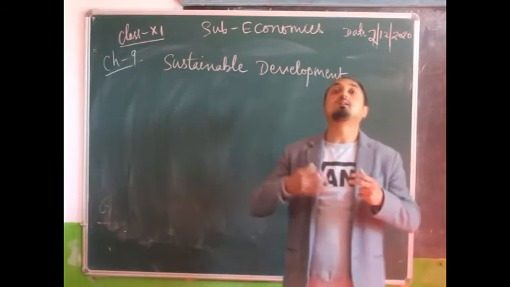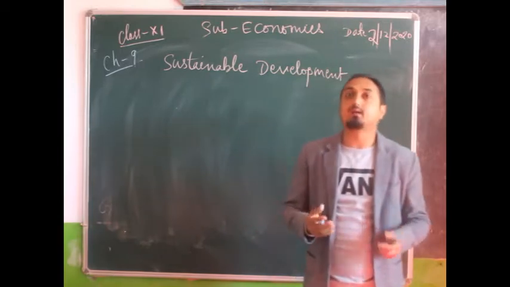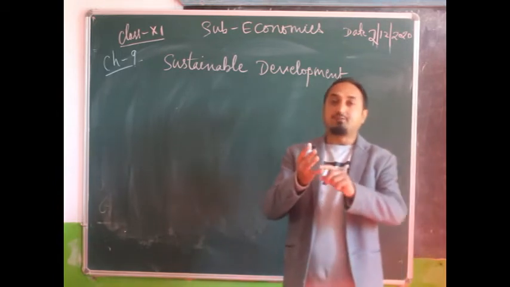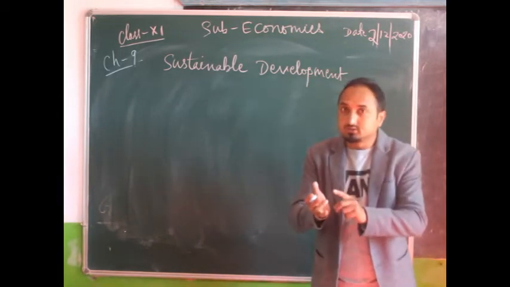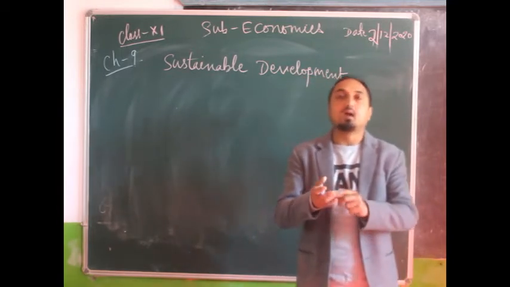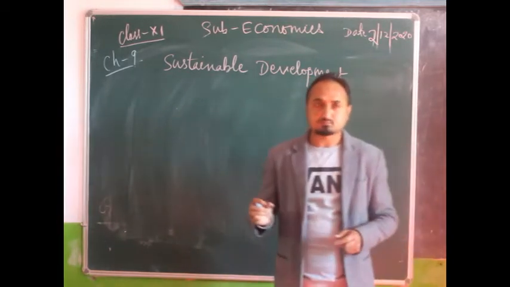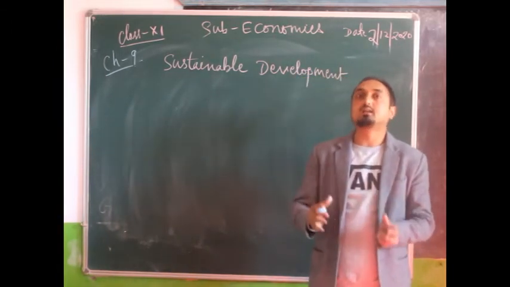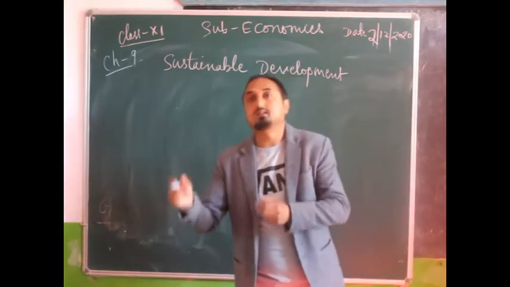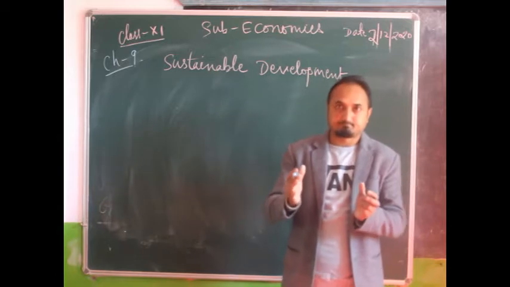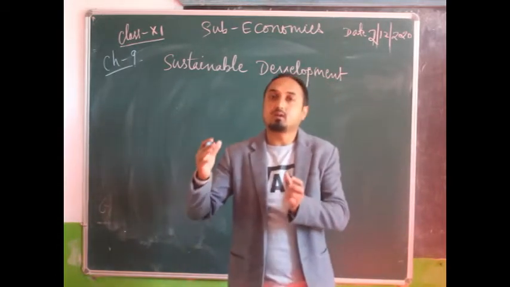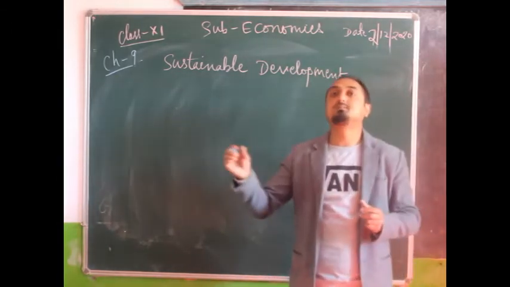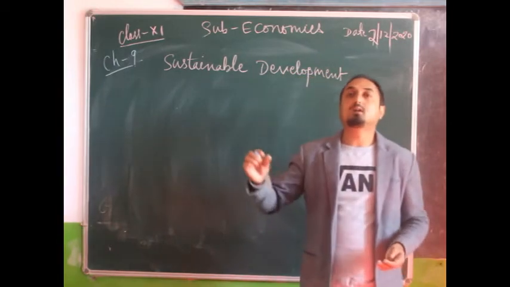At the same time, changes in the quality of life, and that was measured by three indicators: life expectancy, that is longevity, then adult literacy rate, and standard of living, that was measured by the adjusted domestic product index.